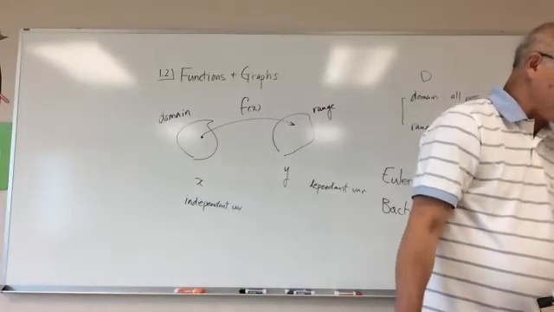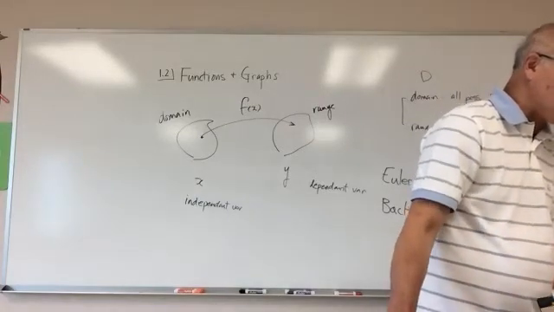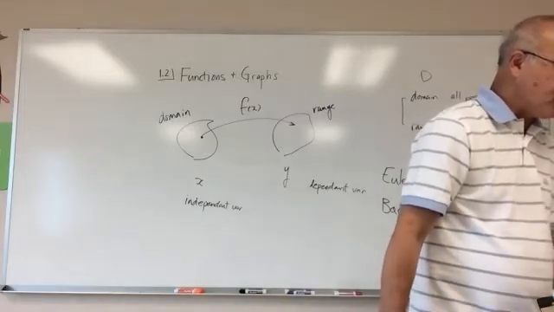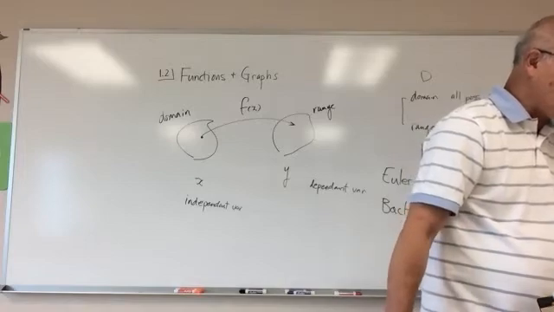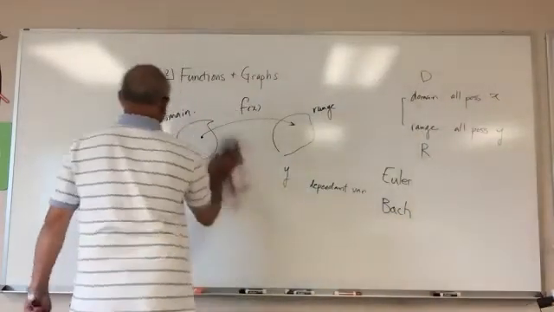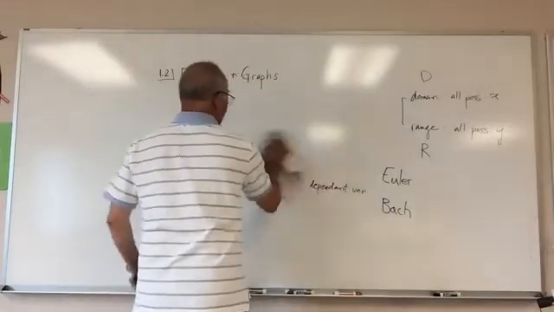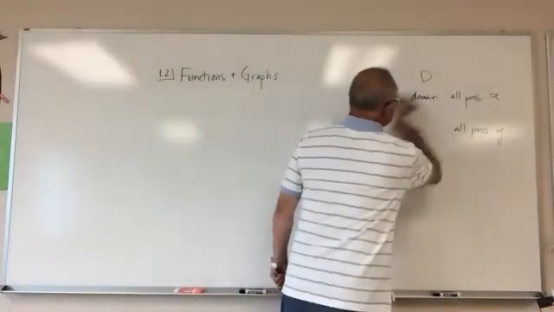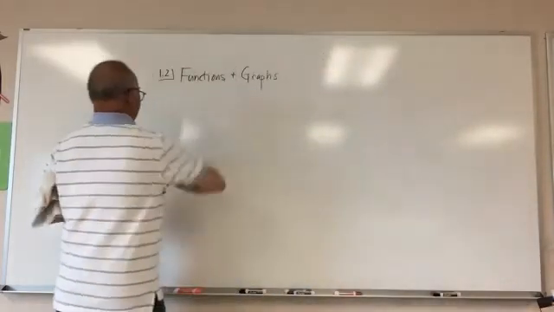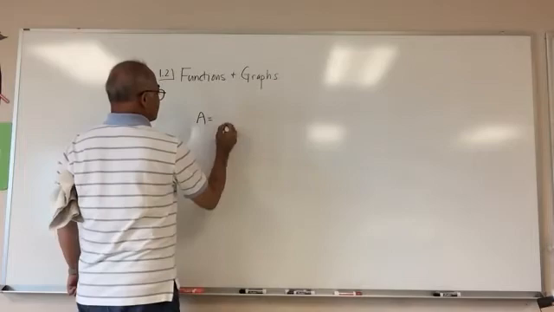Let's go to example number 1. Write a formula that expresses the area of a circle as a function of its radius. Use the formula to find the area of the circle of radius of 2 inches. Okay, well, this is pretty tough. Area of a circle. Area of a circle is equal to what?